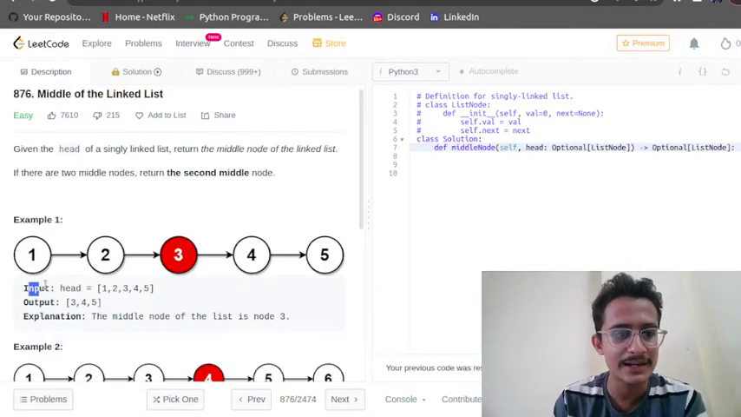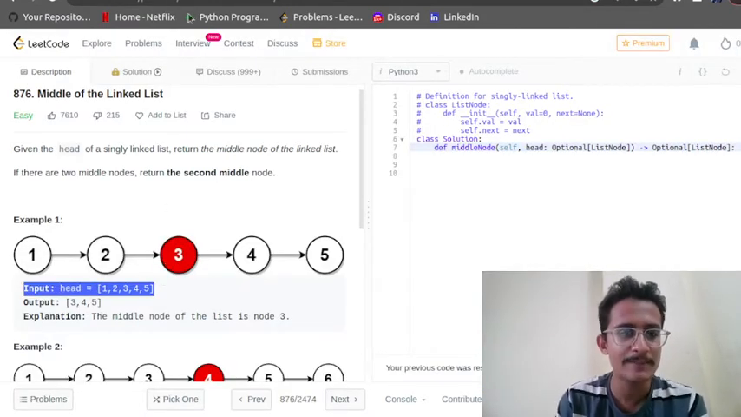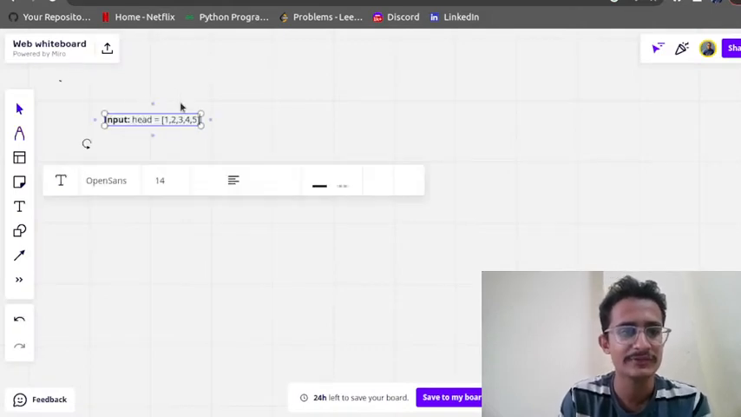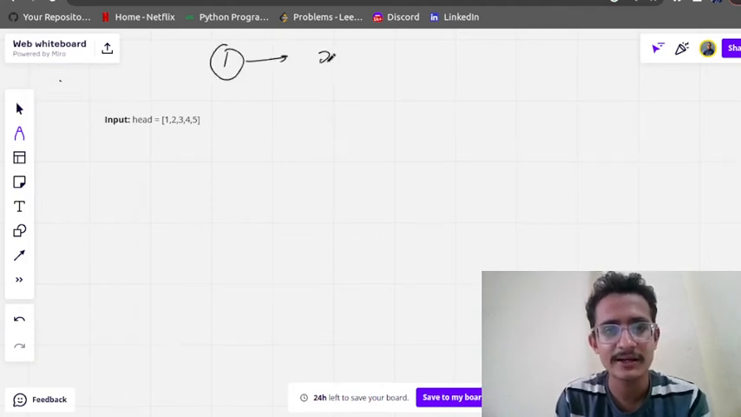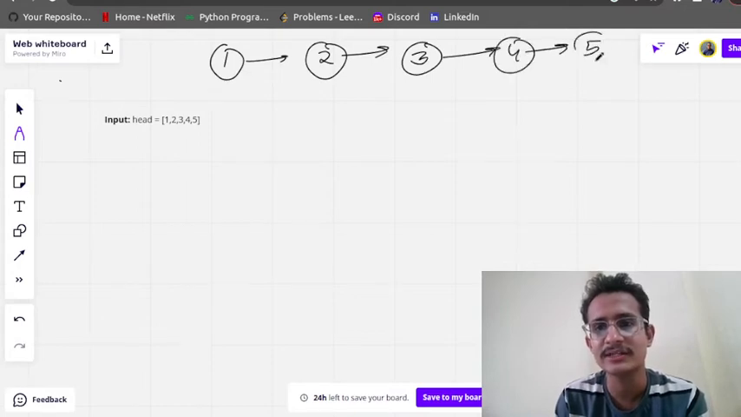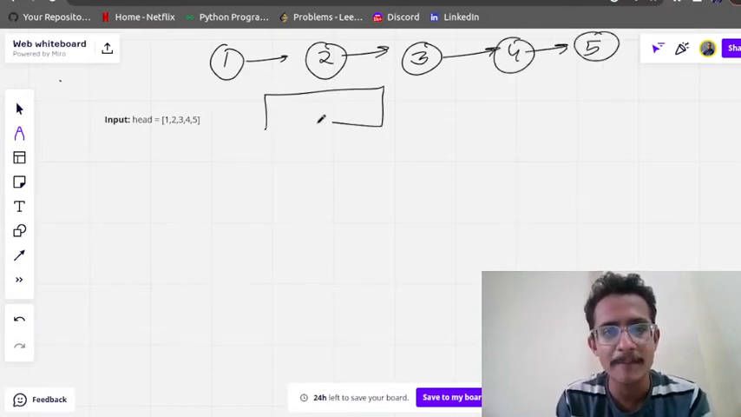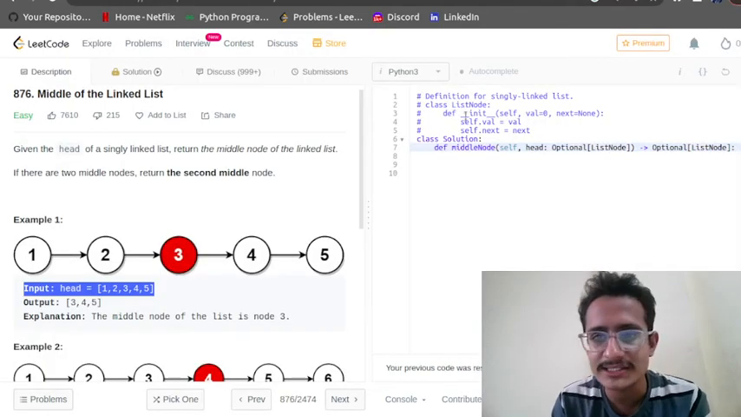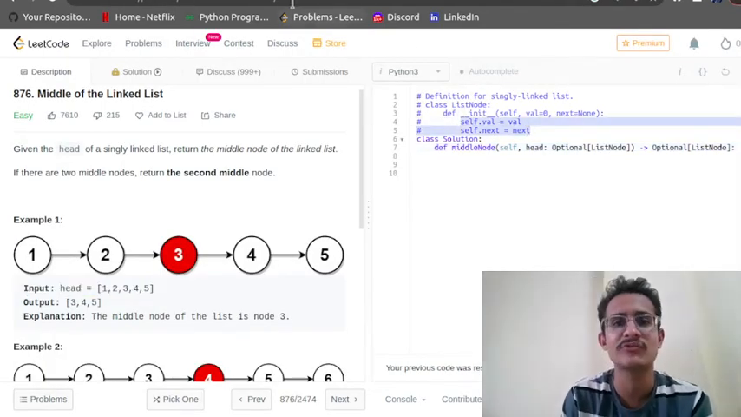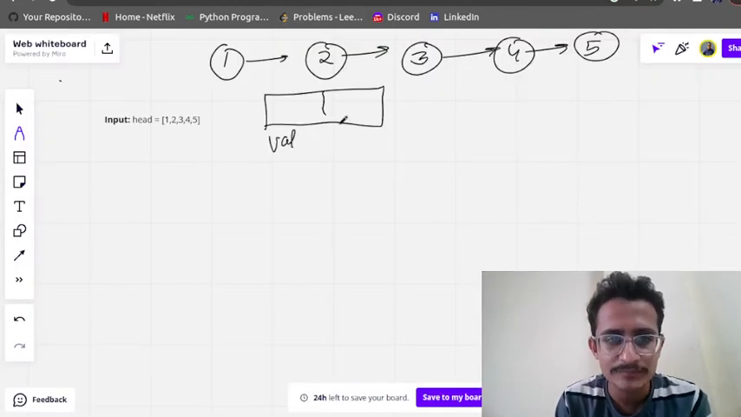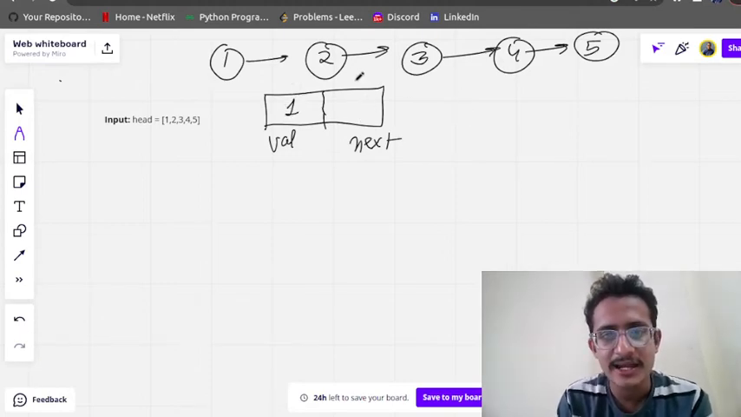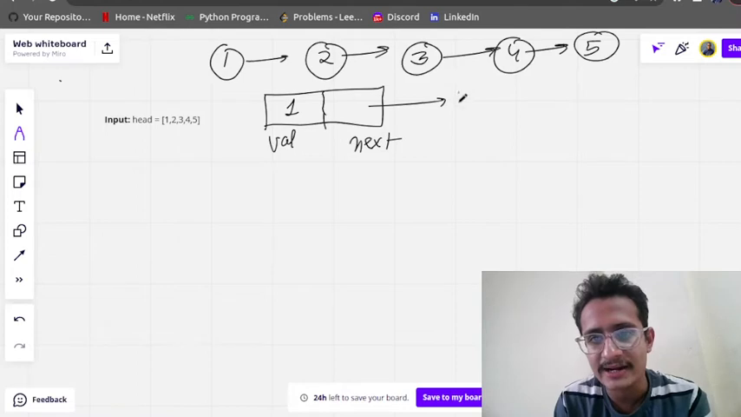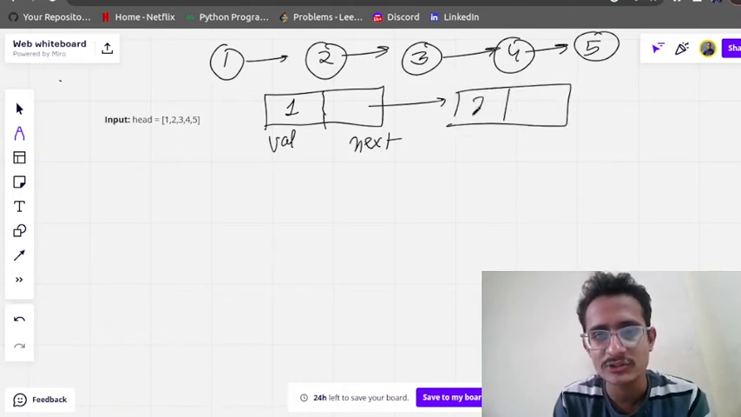Let us take an example. The input we are taking is from 1 to 5. So this is 1 which is connected with 2, which is connected with 3, which is connected with 4, which is connected with 5. What is actually happening in the linked list? They have two things in the linked list, value and next. So in value we have 1, and in next they have the address of the next node. So here it is 2.